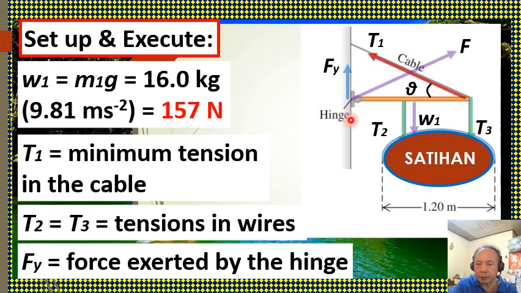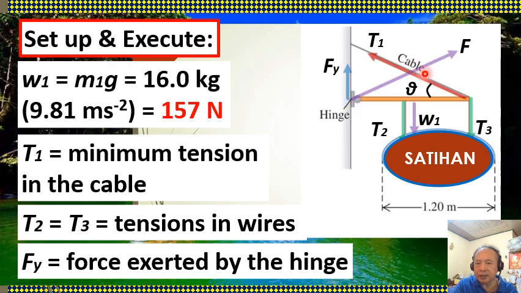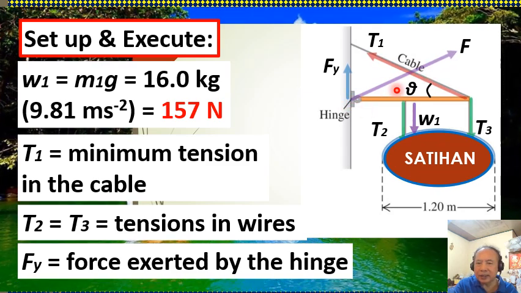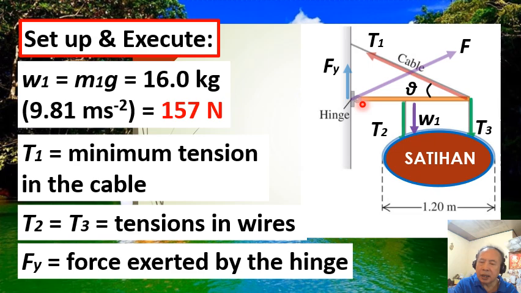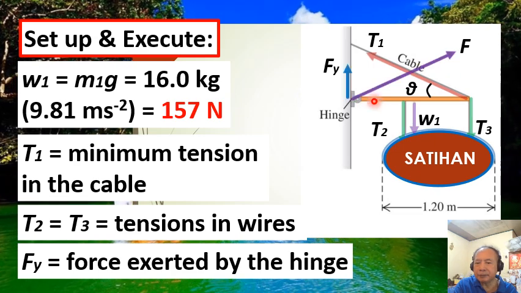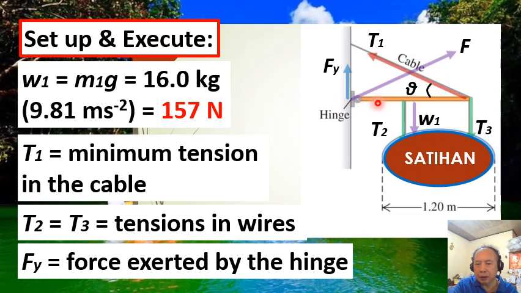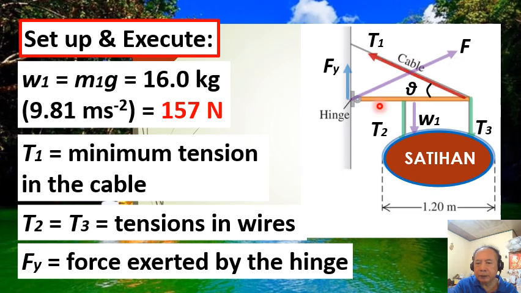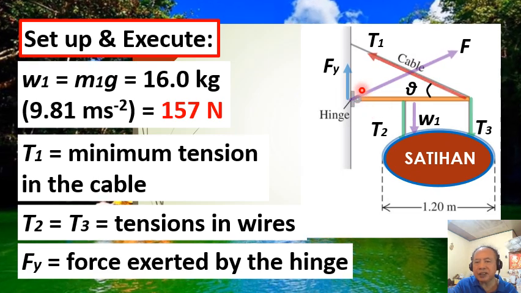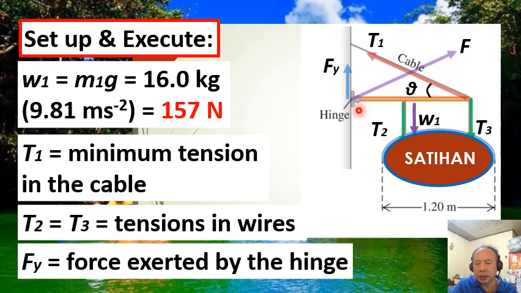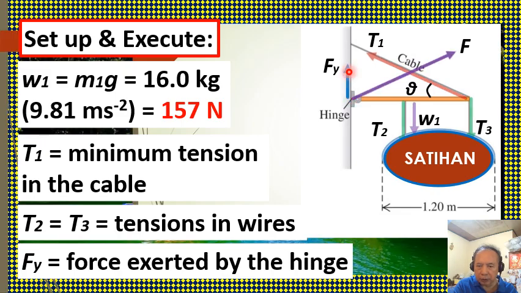But the problem is not interested in determining this force F or the x component of the force F. It's only the vertical component that we're going to calculate.